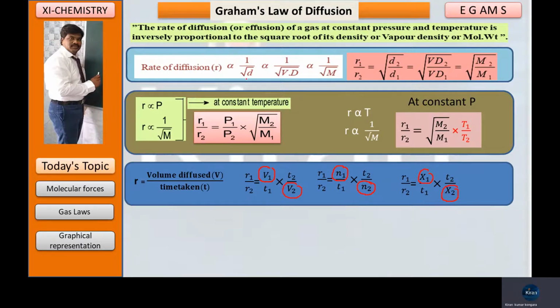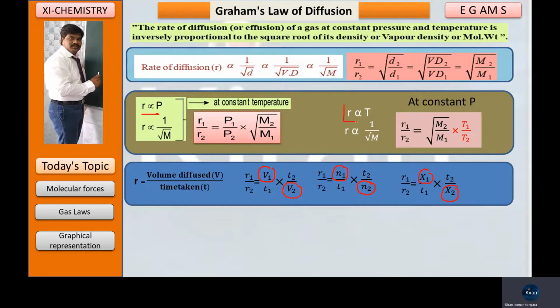That is 1 by root d, or 1 by root vd, or 1 by root m. It means it depends upon density, vapor density and molecular mass. And the pressure also influences the rate of diffusion. When pressure increases, the rate of diffusion increases. With respect to this, Graham's law of diffusion we can write in this pattern: R1 by R2 is equal to P1 by P2 into under root of M2 by M1.